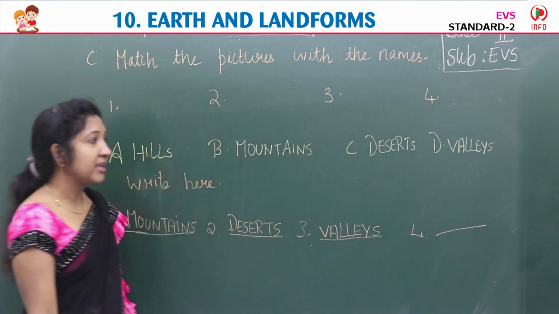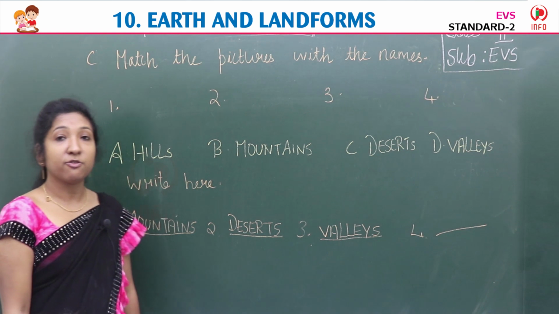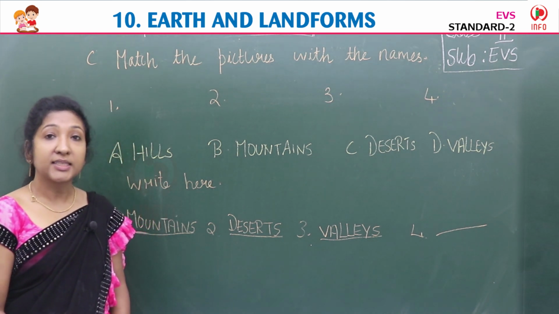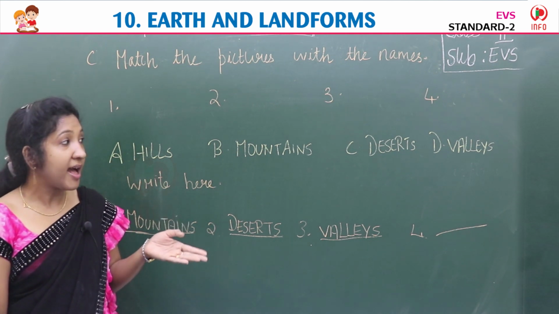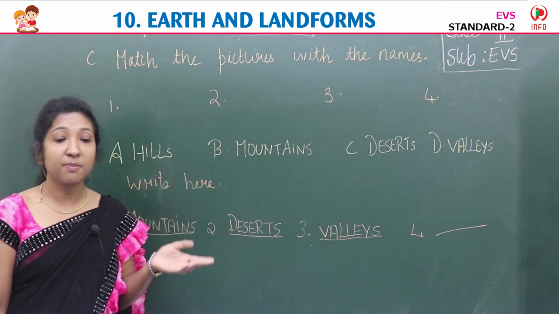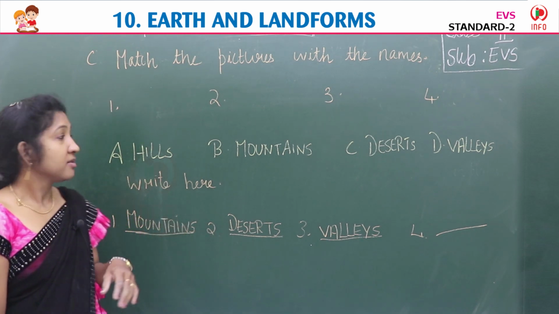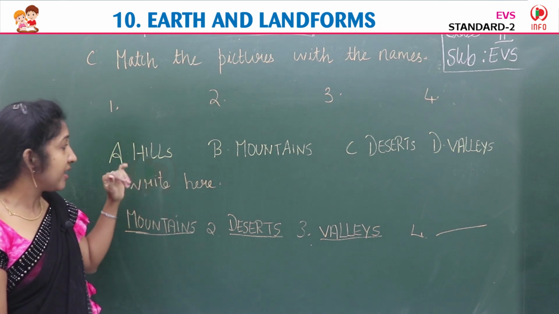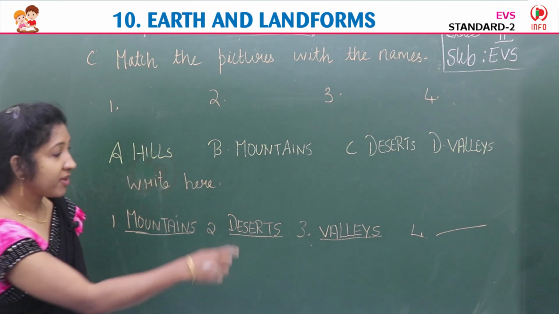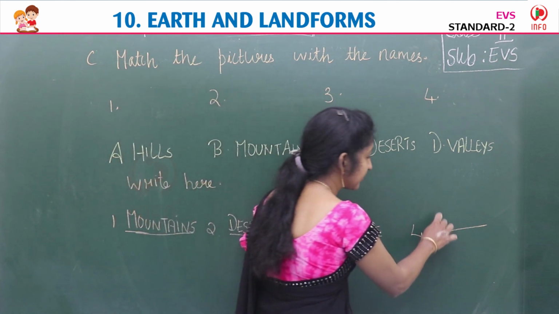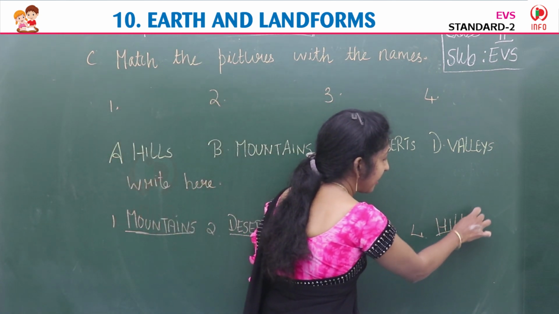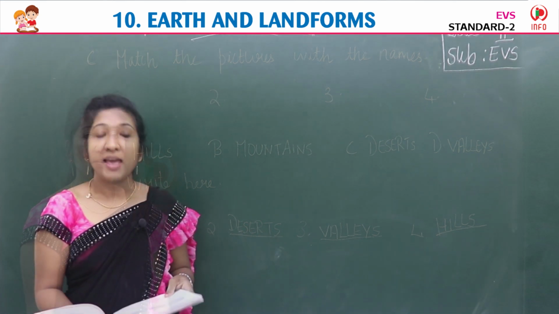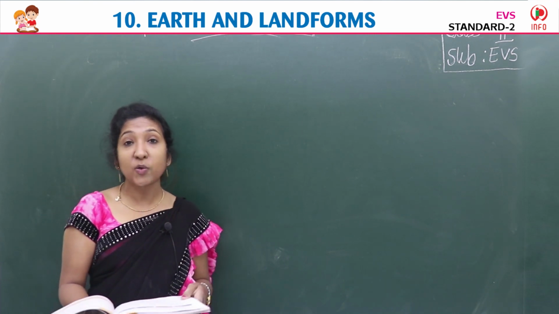V-A-L-L-E-Y-S, valleys. Now last, fourth image. Which is the fourth image there, children? See, image 4. Last image. Yes, image of a hill. So the last image matches with A, hills, H-I-L-L-S. So we have to write near number 4, hills, H-I-L-L-S, hills. Okay.